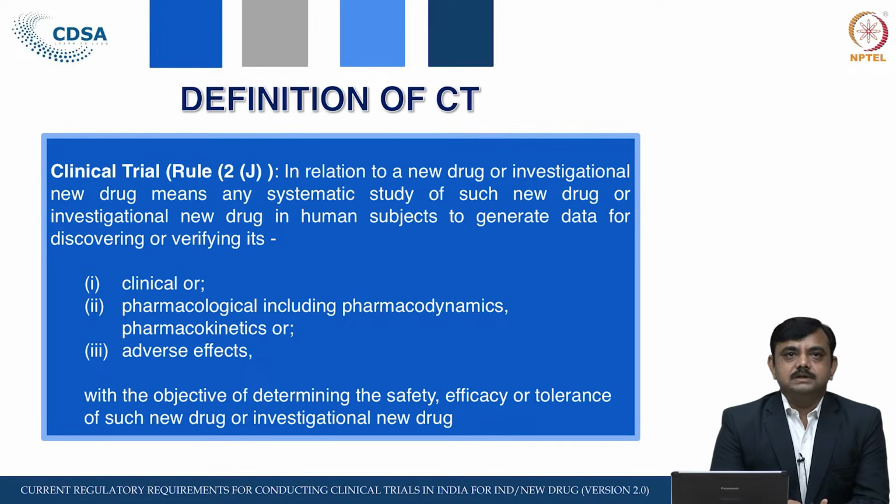Then it is mentioning any systematic study. The meaning of systematic study is the study which is properly designed, the study which has the prior approval of the central licensing authority, the study which has the approval of the ethics committee. It is as per the New Drugs and Clinical Trial Rules.